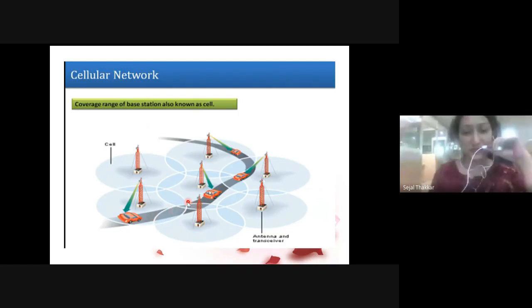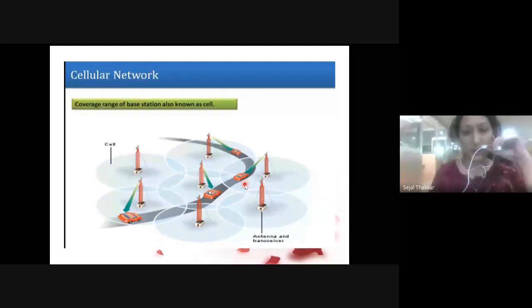Now this signal will become weaker, and I get the signal from the nearest tower. Again, when I reach near this tower, the signal strength will become weaker and I will get signal strength from the other tower. In this way, there are various clusters from which you get the signal.